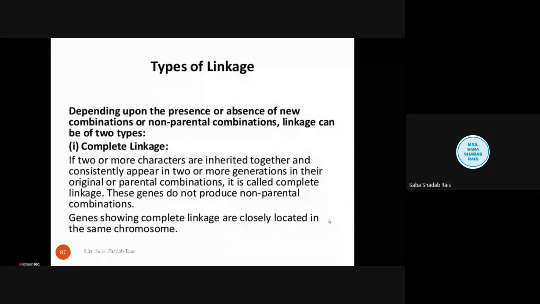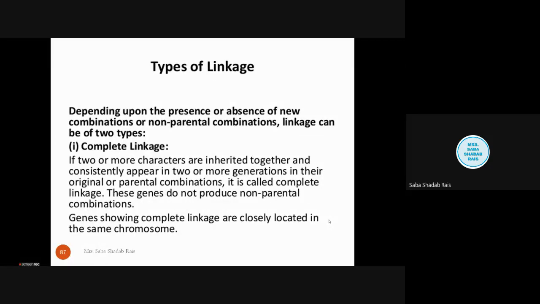So depending on the presence or absence of new parental combination, linkage can be of two types. Now, how do we count this linkage? Are these genes linked or not linked? We just take the combinations we get in the offspring and see whether new combinations are present or not. If new combinations or non-parental combinations are there, then we can say that the genes are not linked. So first we will talk about complete linkage.